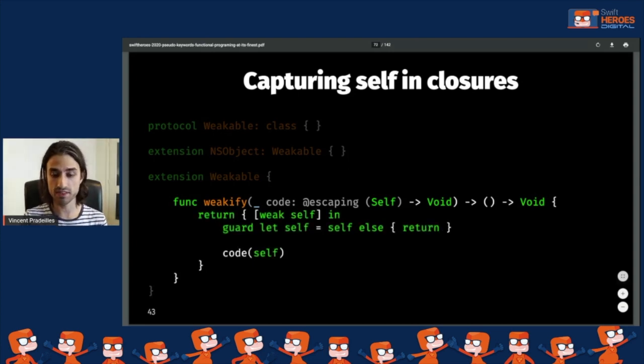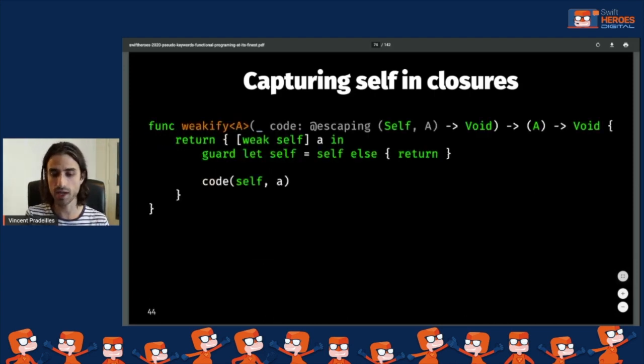And the way that we implement it inside is that we return a function, and inside this function that we return, we capture a weak instance of self. We are allowed to do it because we are in an instance method of a type that is Weakable, so basically in an instance method of an NSObject. Then we make the test in order to make sure that self is not nil. And if self is nil, we just return. And if it isn't, we call the code that we were given as an argument with this non-optional, safely retained value of self.